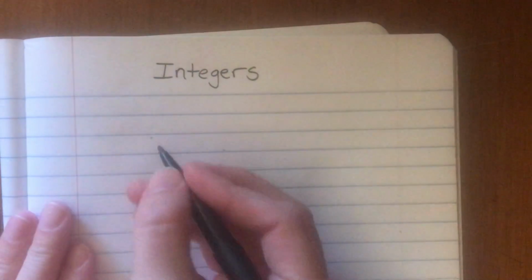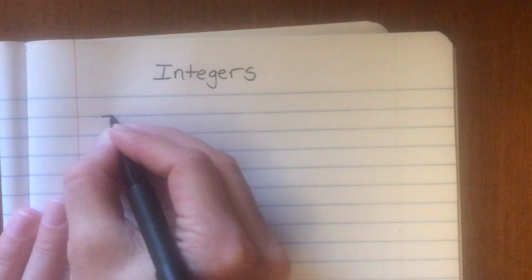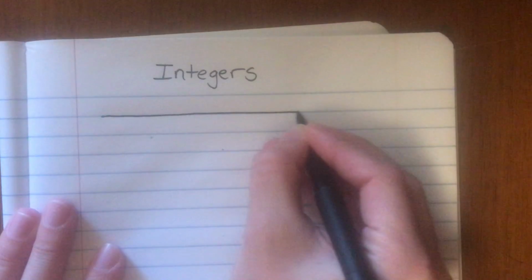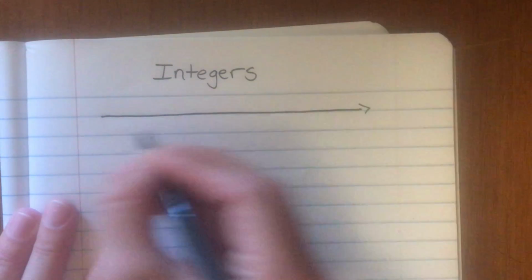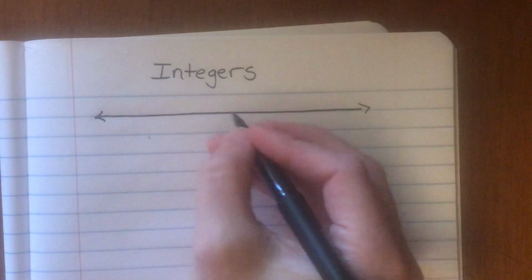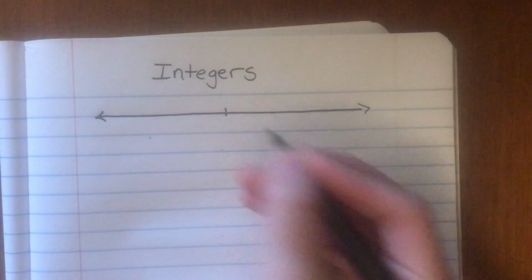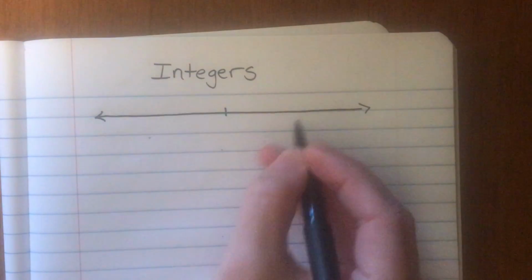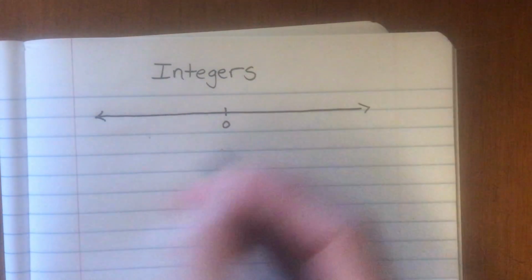So, if you think about a number line, let's draw, I'm going to use one of these blue lines here right at the very top to draw myself a number line. You've had experience with number lines before, and what we're going to do is make a mark right in the middle. It doesn't have to be in the middle. It could be over here. It could be over here. I'm going to make a mark in the middle and put 0.